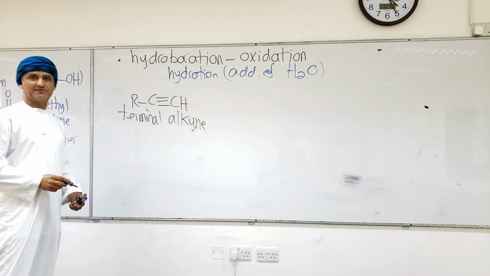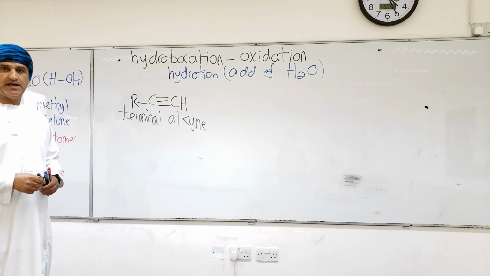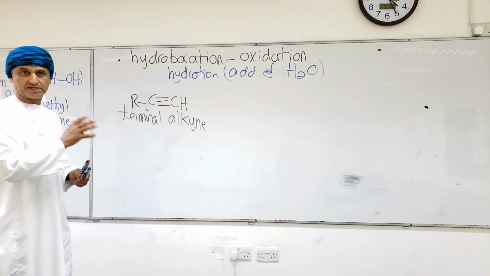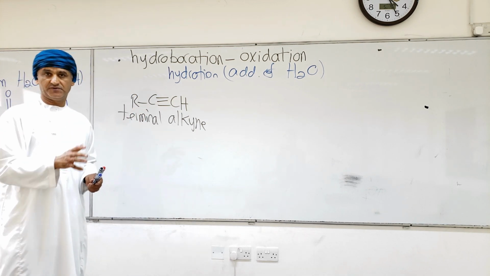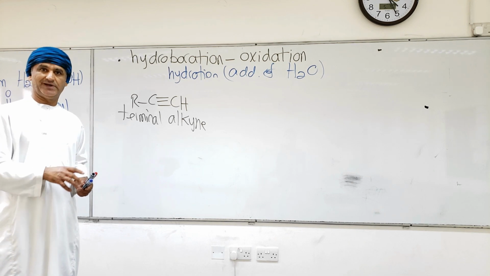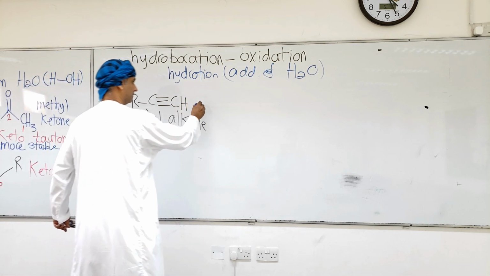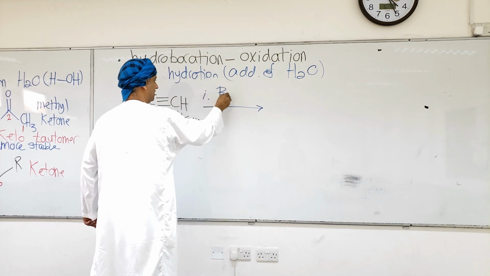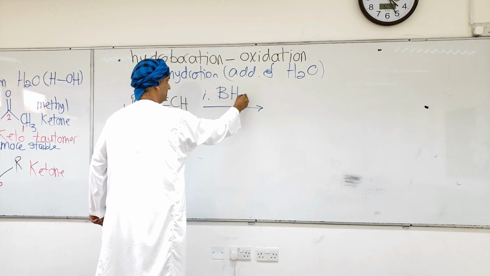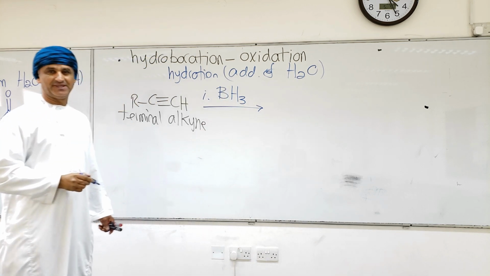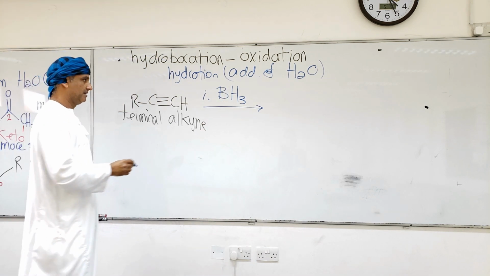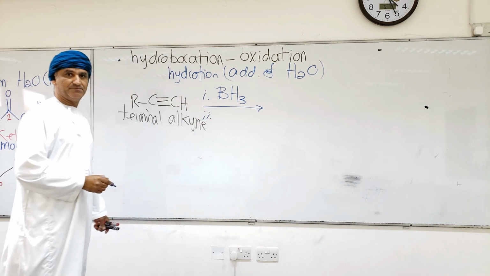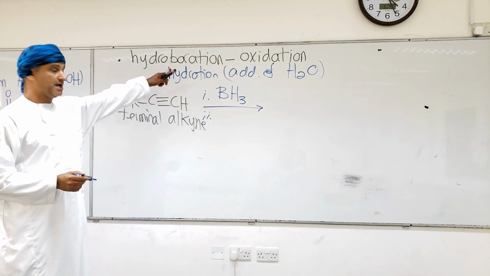Terminal alkynes have a carbon-carbon triple bond at the terminus, or at the beginning. The hydroboration oxidation reaction conditions here are not different at all from those of alkenes, which means they involve two steps. The first step is addition of borane, BH3, which is the hydroboration step.